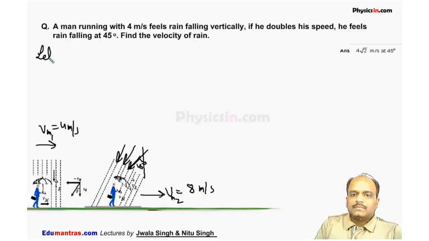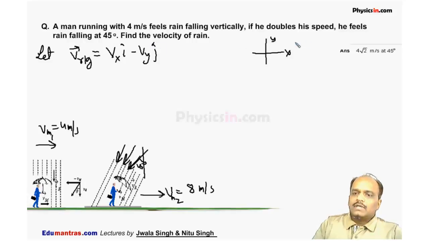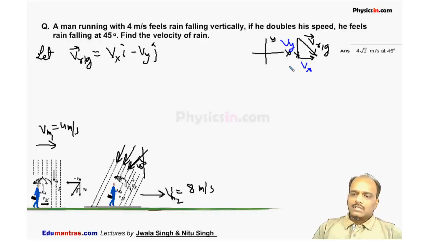Let the velocity of the rain be the rain with respect to ground. Let this be our x-axis and y-axis. Let the rain be falling with a velocity of Vx i cap, Vy j cap. Because the rain always falls in vertical direction, I am assuming the rain is falling like this. This is the velocity of the rain with respect to ground. At some angle, its horizontal component is Vx and the vertical component is Vy. So this is Vx and this is Vy. This is the horizontal and vertical component of the rain with respect to ground.